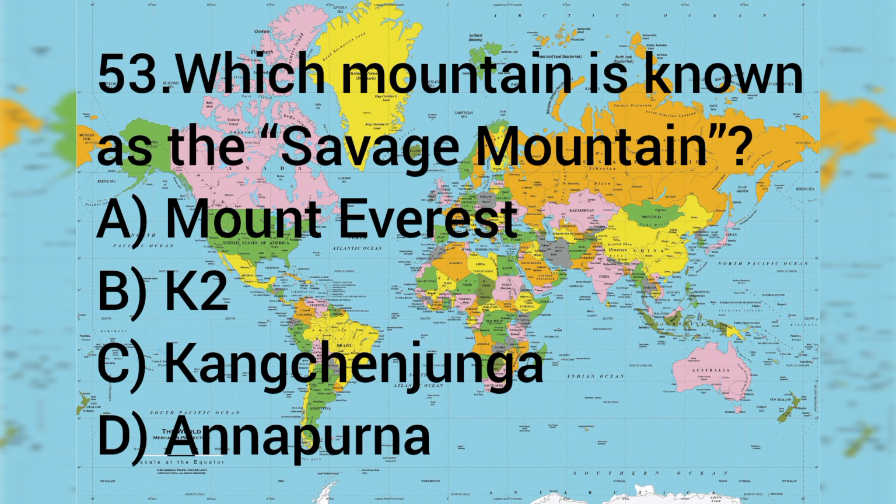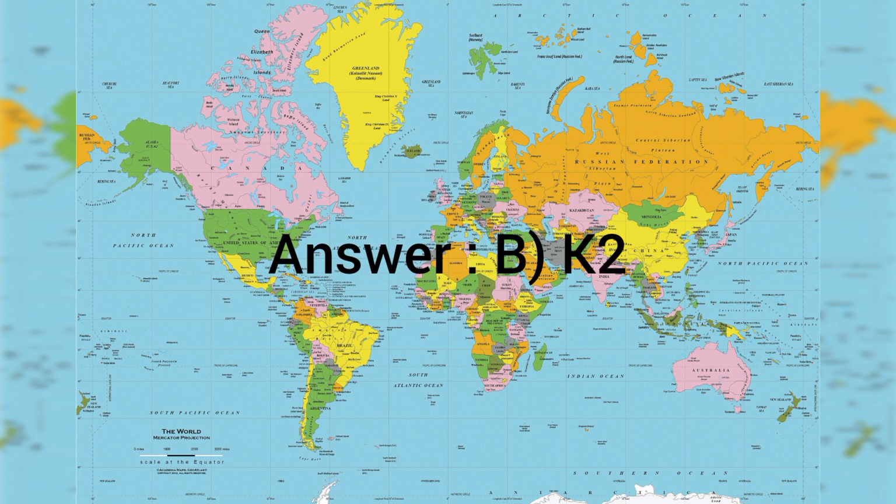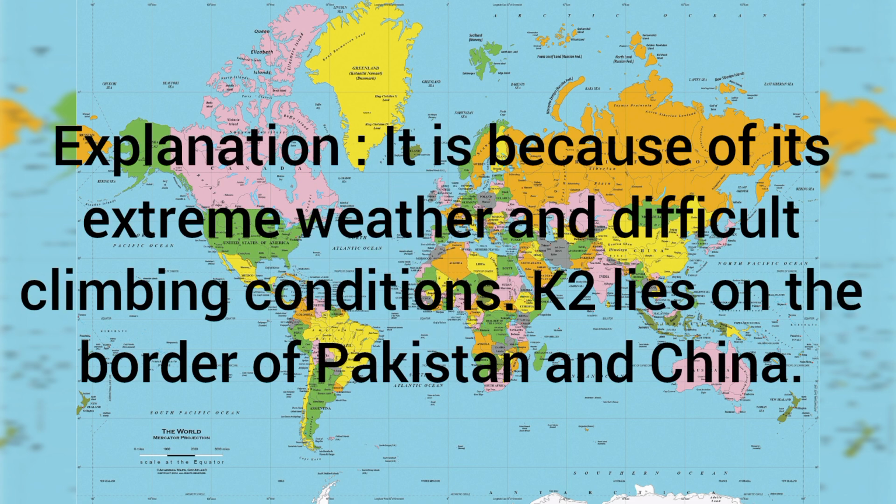Question number 53. Which mountain is known as the Savage Mountain? A. Mount Everest, B. K2, C. Kanchenjunga, D. Annapurna. The answer is B. K2. It is because of its extreme weather and difficult climbing conditions. K2 lies on the border of Pakistan and China.